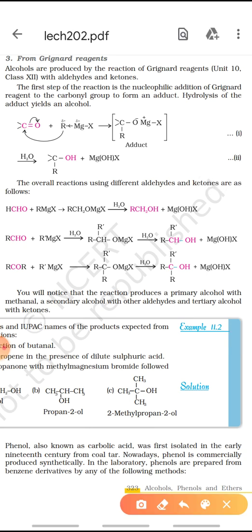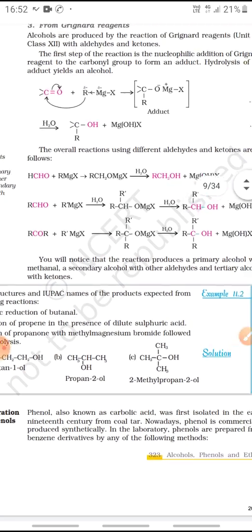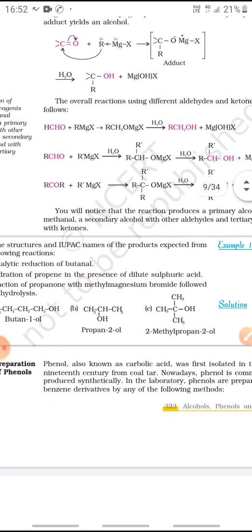See how the reaction takes place. Here the RMgX, where the bond between the R and Mg will break, and here one of the bonds will break. R will attach with the carbon and magnesium will attach with the oxygen, and this adduct will be formed. Further, in presence of water, this will separate out and hydrogen will be attached here. So, aldehydes will give secondary alcohol with Grignard reagent, and ketones will give tertiary alcohol with Grignard reagent.